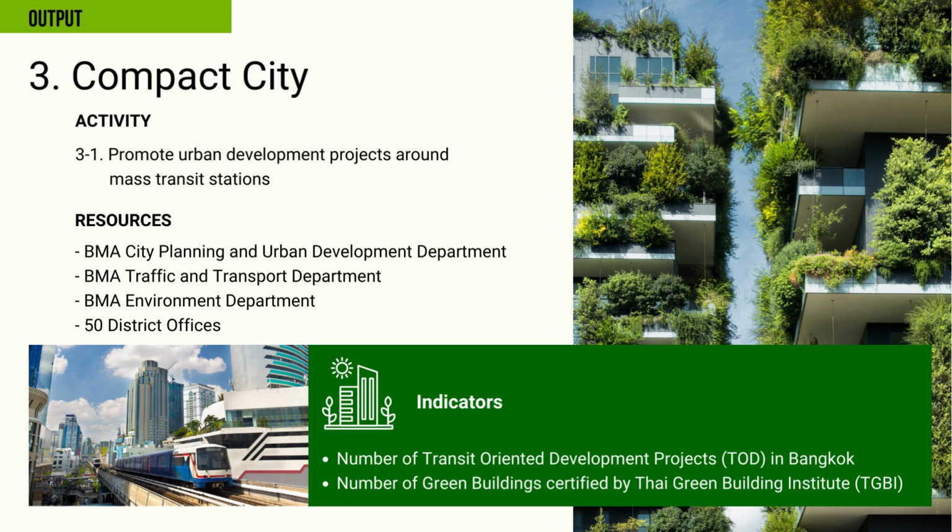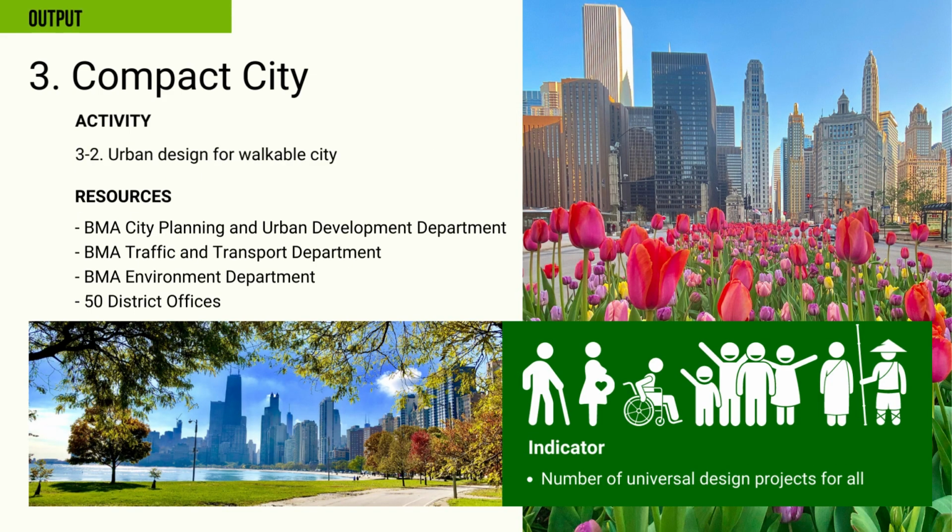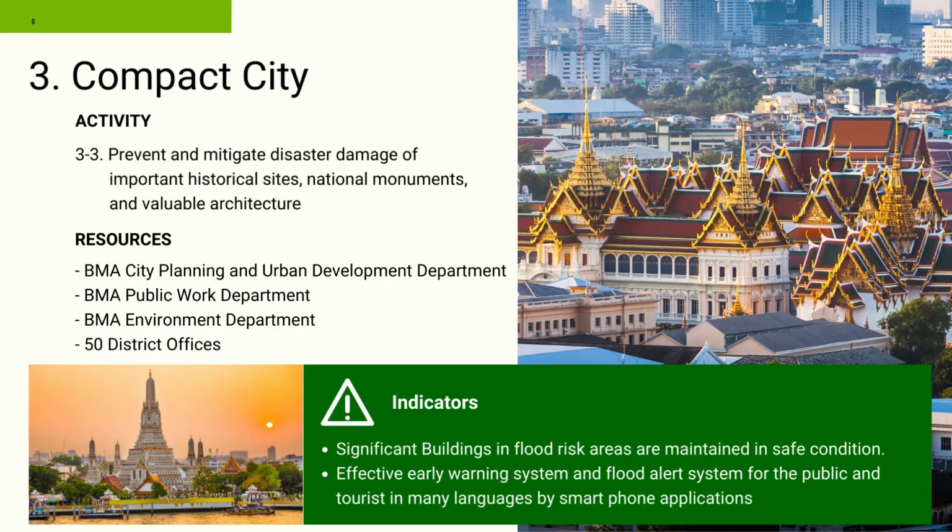The first activity is to promote urban development projects around mass transit stations. 2 indicators are number of transit-oriented development projects in Bangkok, number of green buildings certified by Thai Green Building Institute. The second activity is urban design for walkable city. The indicator is number of universal design projects for all.